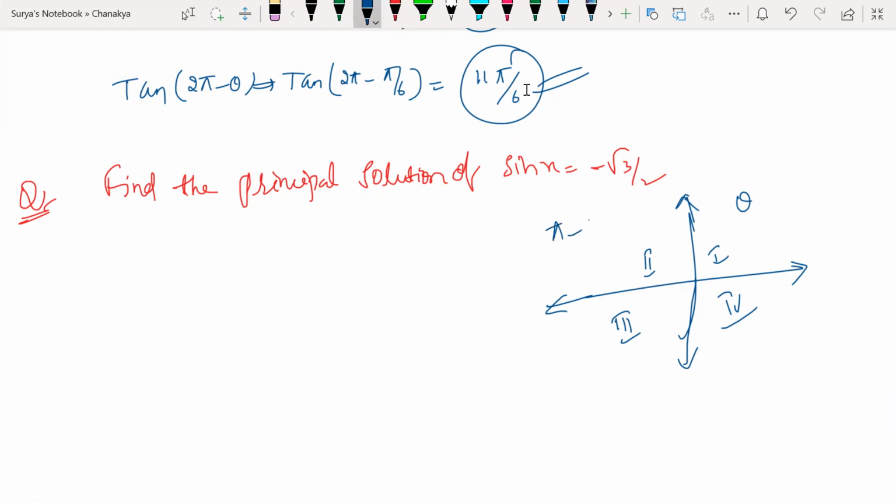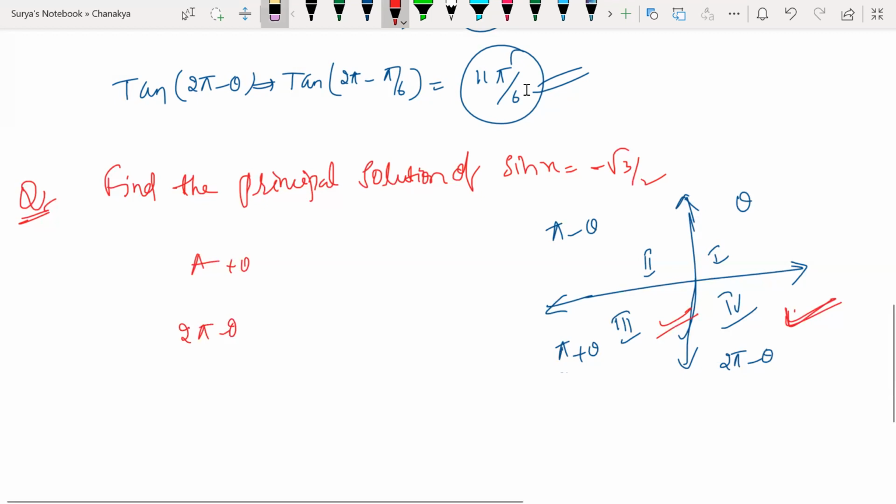So this is pi minus theta, this is pi plus theta, and this is 2 pi minus theta. So let us write in terms of pi only. Now tell me the answer. The sign is negative in the third and fourth quadrants. So the third quadrant is pi plus theta and the fourth is 2 pi minus theta. Make it fast.